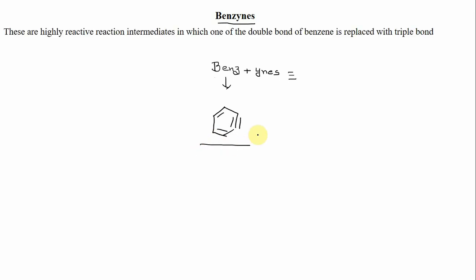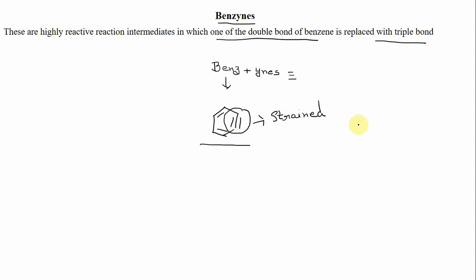So what are benzynes? These are highly reactive reaction intermediates in which one of the double bonds of the benzene ring is replaced with a triple bond. Now these benzynes are highly unstable in nature and highly reactive. They are highly unstable because of the presence of this triple bond, and this triple bond is highly strained, or very weak in nature. Because of this they are highly reactive. Now let us see how this triple bond is formed.